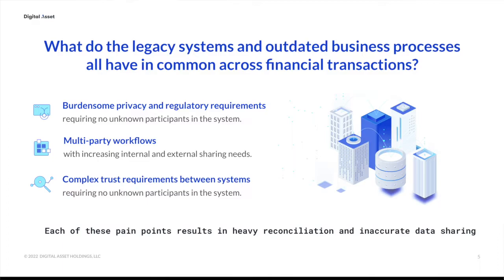And what do these legacy systems all have in common? These legacy systems all have a few painful things in common, such as burdensome privacy and regulation requirements, convoluted multi-party workflows. Think of the end users, the banks, the custodians, and the countless intermediaries. And finally, complex trust requirements among all the stakeholders. And so this is where Digital Asset comes in, to provide a solution for these pain points.